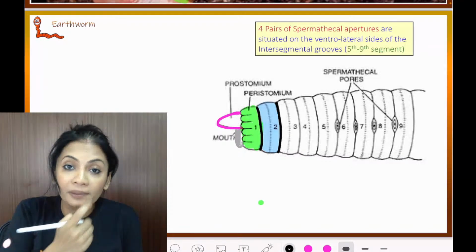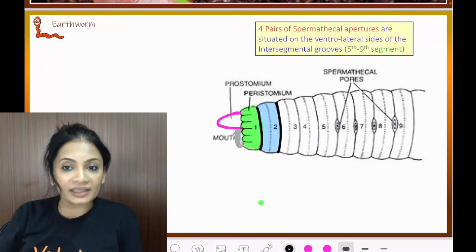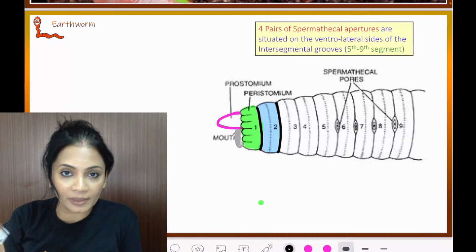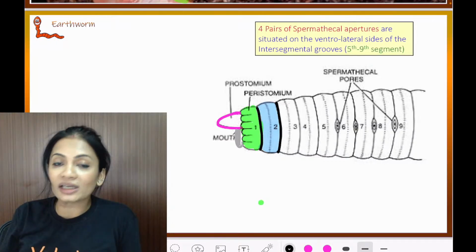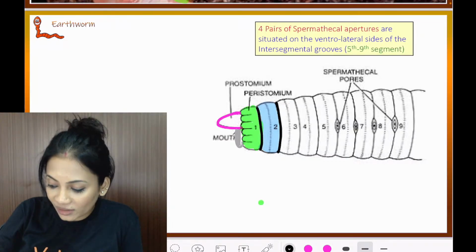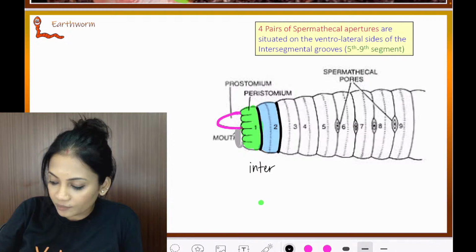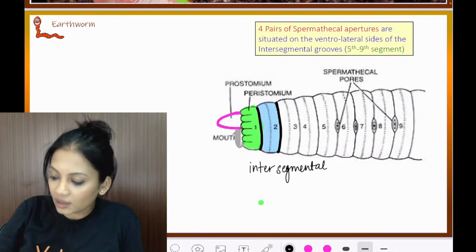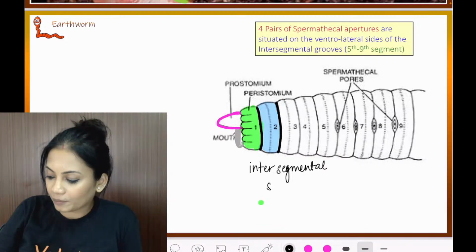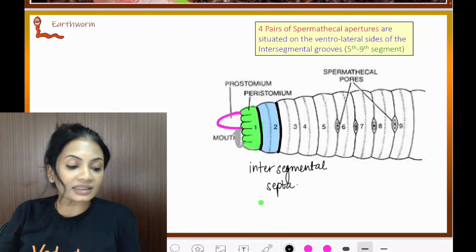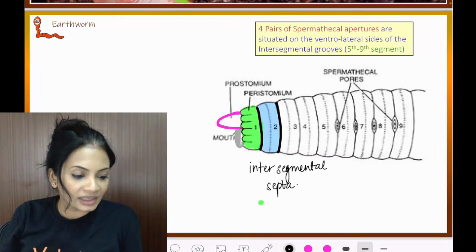These septa are present between two segments. So what will we call them? Intersegmental septa. Is this clear?